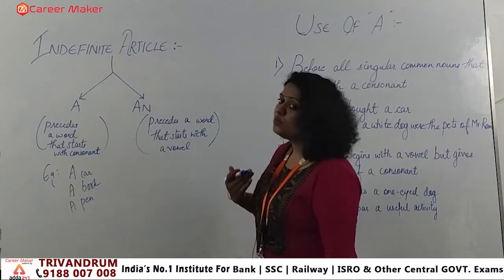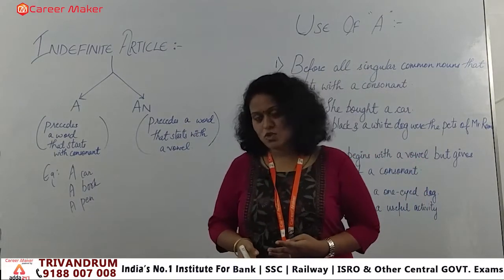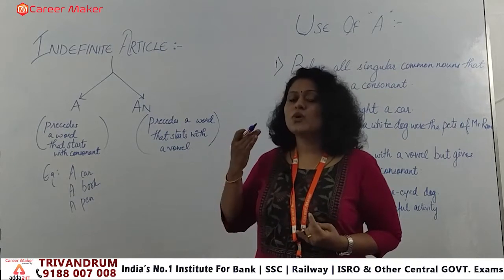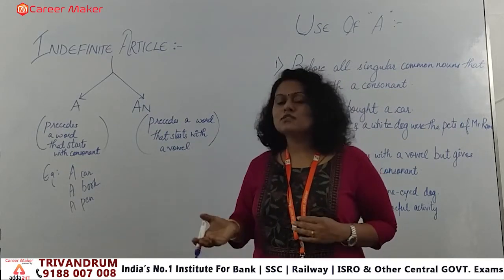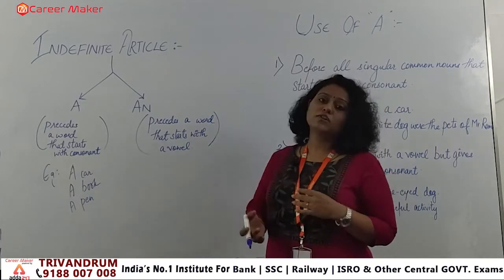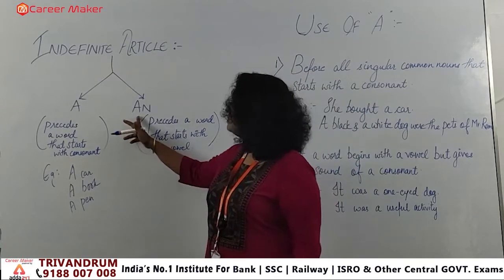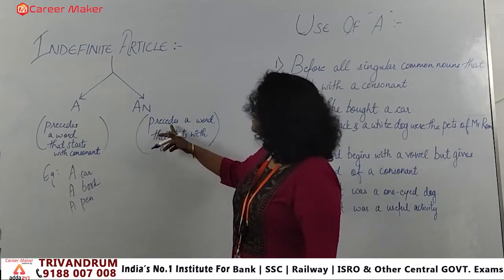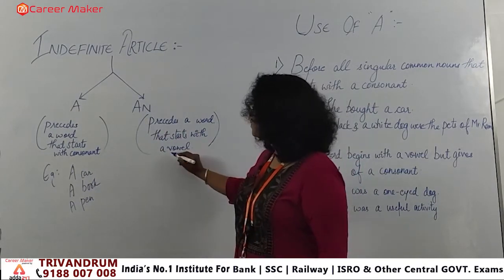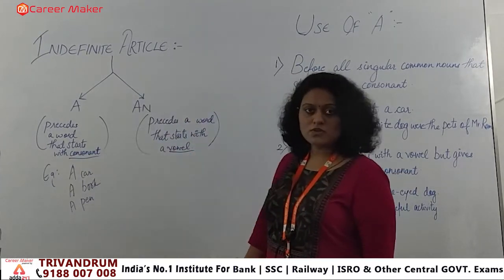So of the two indefinite articles that we use, a and an, a is used when the word starts with a consonant, and an is applied when the word starts with a vowel. So the second one, an, precedes a word that starts with what? A vowel. This was with consonant, right.